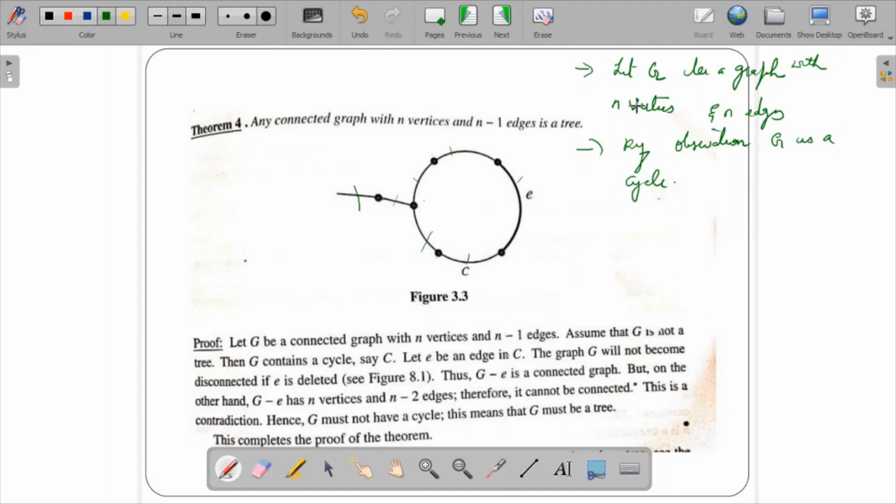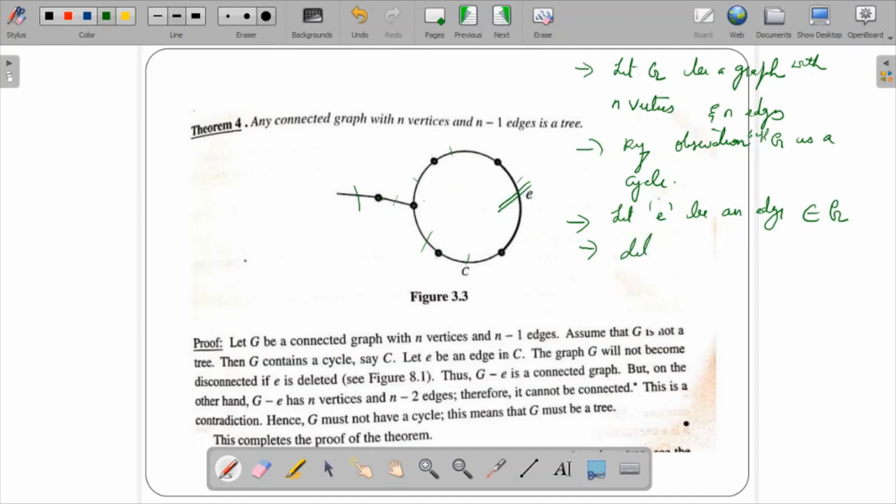Graph G is a cycle. By observation, just write graph G is a cycle. So let e be an edge. Let e be an edge that belongs to graph G. If I just delete this particular edge,